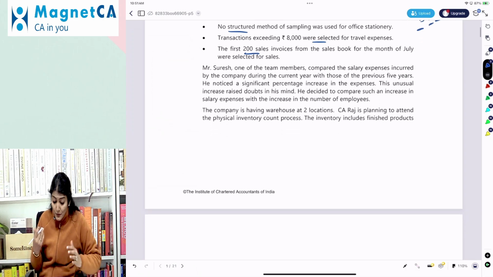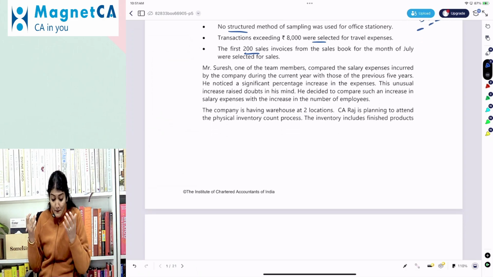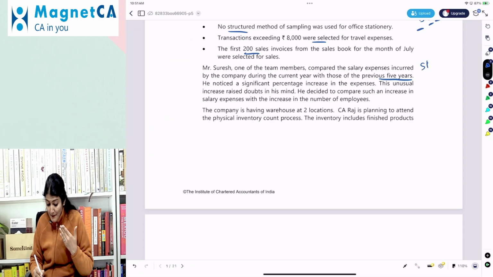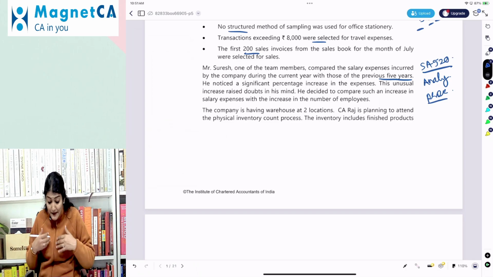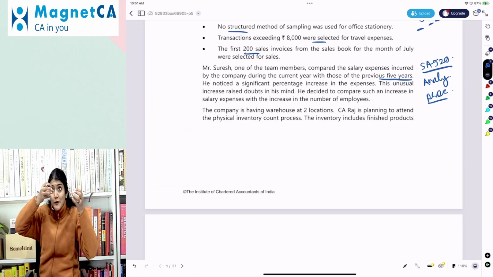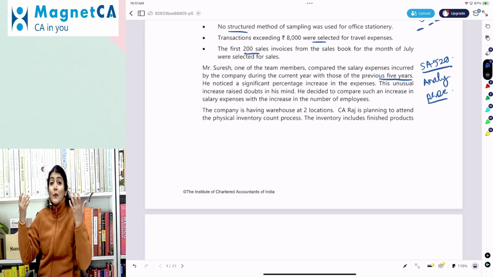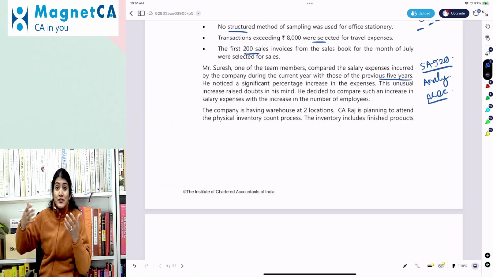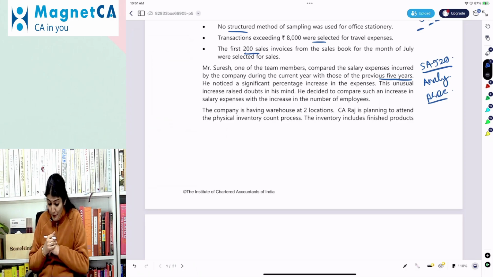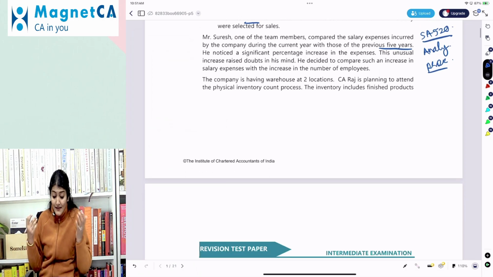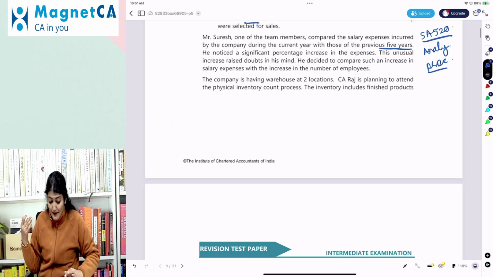Then Suresh, one of the team members, compared the salary expense incurred by the company during the current year with those of the previous 5 years. That means now Suresh is performing the analytical procedure, comparison with the previous year. He noticed a significant percentage increase in the expenses. We say you perform analytical procedure and then identify inconsistency, you need to investigate. That is, make inquiries of the management and perform other audit procedures as appropriate. This unusual increase raised doubts in his mind. He decided to compare such an increase in the salary expense with the increase in the number of employees.